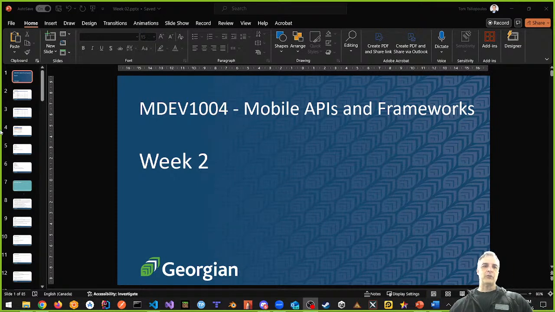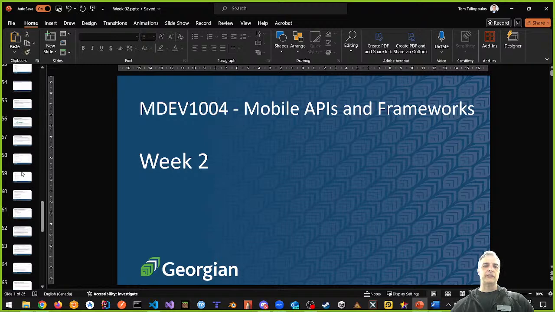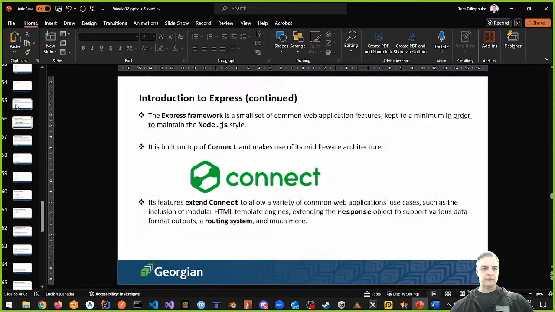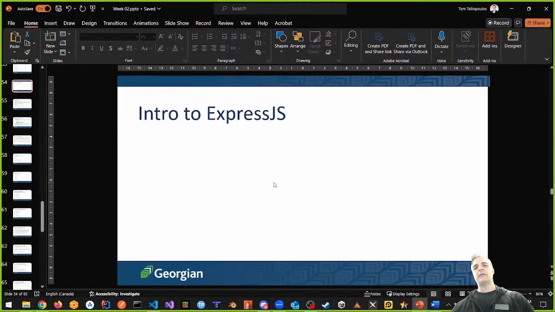We talked about Node a little bit, and how we can do stuff with the file system module in Node and really low-level commands that we used. What I want to do now is talk about Express.